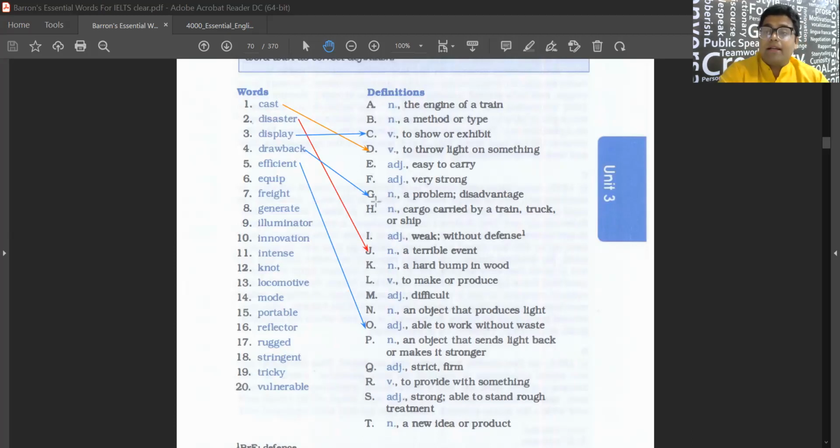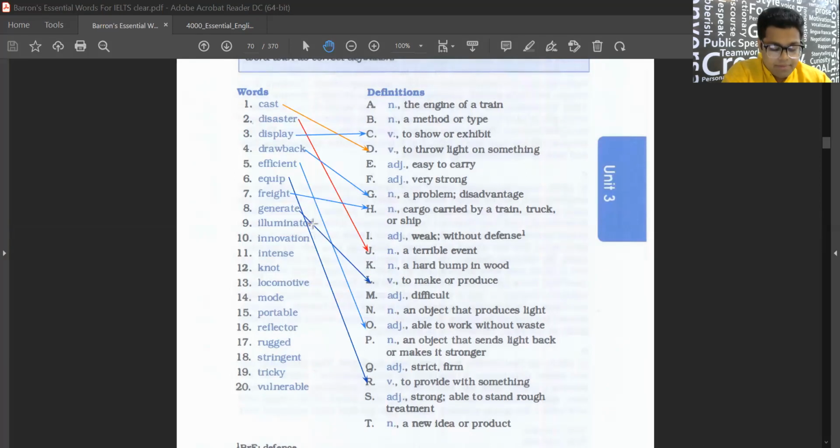Like हमको ऐसा काम करते हैं जिसमें पानी, एनर्जी, पैसा बचता है. So that is efficient. Equip. Come on, what is equip? Provide with something. Yes, to provide with something. Freight. What is freight? H, correct. Cargo carried by train, truck, or ship. So that is called freight. Freight container. Then generate. What is generate? To make or produce. All right.